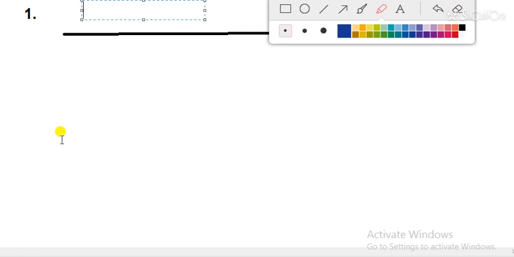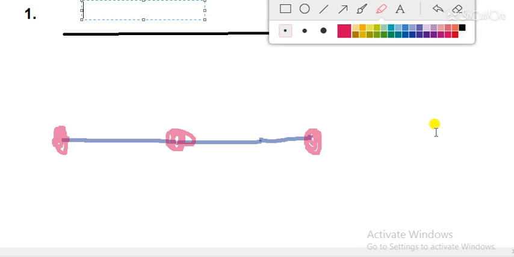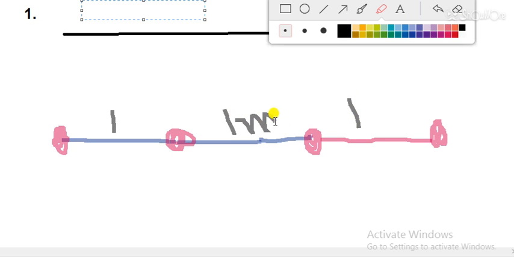So I am writing here a question, you have to answer it. On a straight line, I will discuss this question in a few minutes again. I am taking 4 charges here, and this distance is 1 meter, this is also 1 meter, and this distance is also 1 meter.